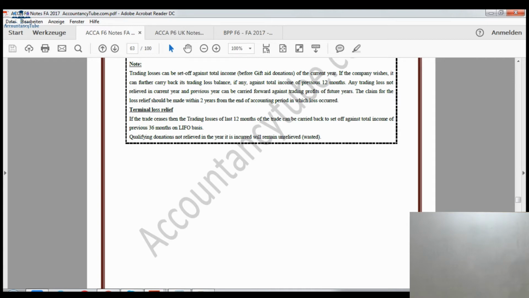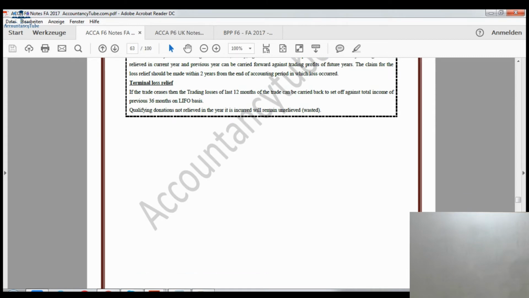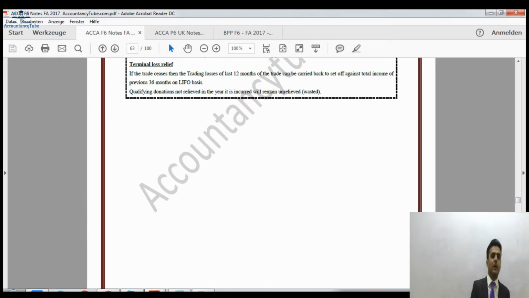The claim for the loss should be made within 2 years from the end of the accounting period of loss. What does it mean? We can use it against current year's trading profit, against current year's total income, and carry it back against the previous year's total income as well. Whatever is left even after setting off in the previous year, we can carry forward to set off against future years' trading profits only, as long as we want until the loss is fully relieved. So that is a good thing.